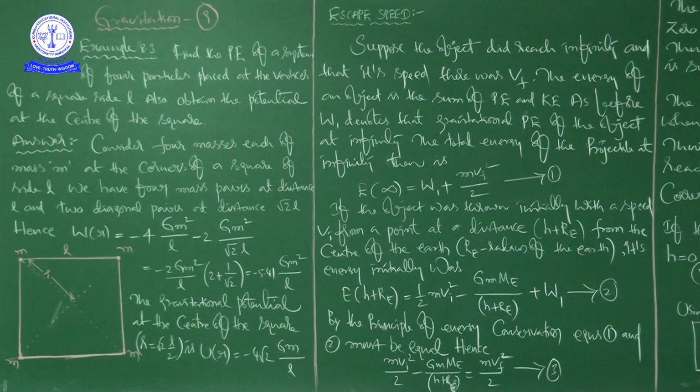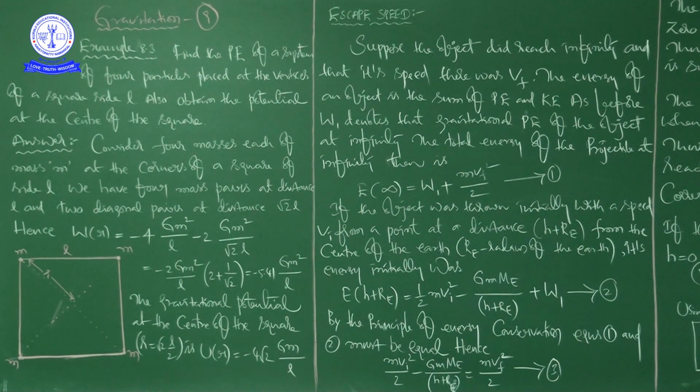That's why the potential energy of a system of 4 particles placed at the vertices of a square of side L will be different. Also obtain the potential at the center of the square.